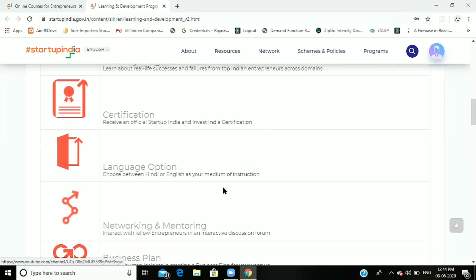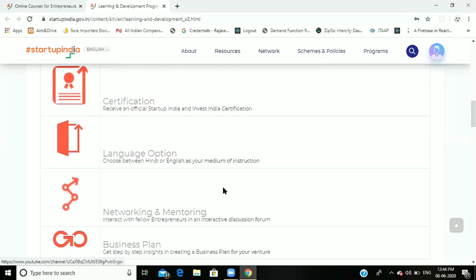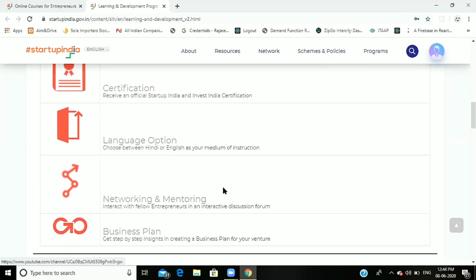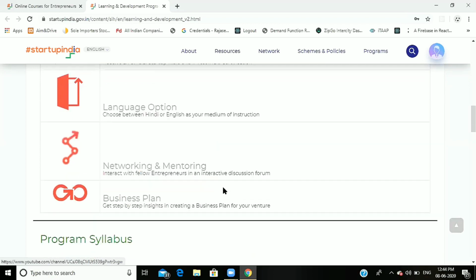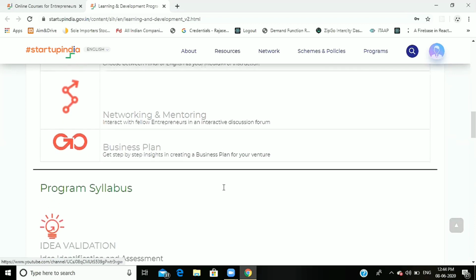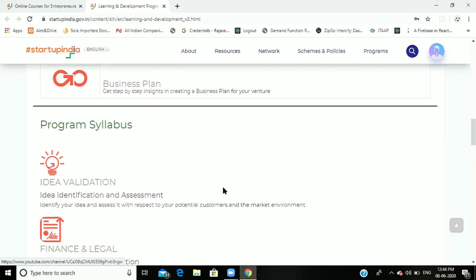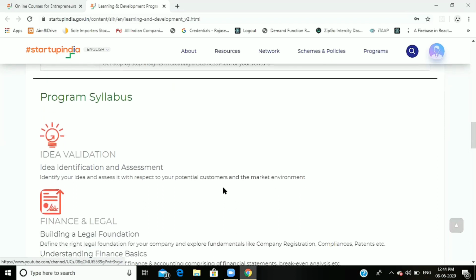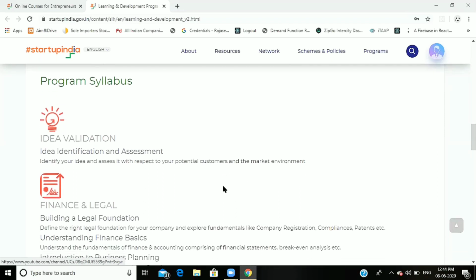After completion of this course, you get a certificate officially from Startup India and Invest India. Language options, Hindi and English, are also available. Networking and mentoring: interact with fellow entrepreneurs in an interactive discussion forum. Business plans are also there: get step by step insights in creating a business plan for your venture. The syllabus of this program: this course comes with 4 modules in 4 weeks.